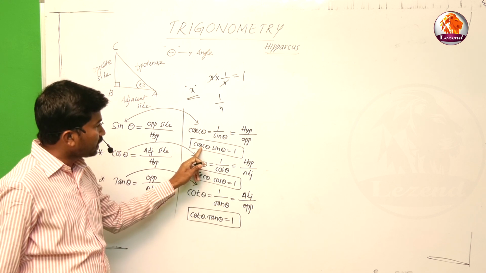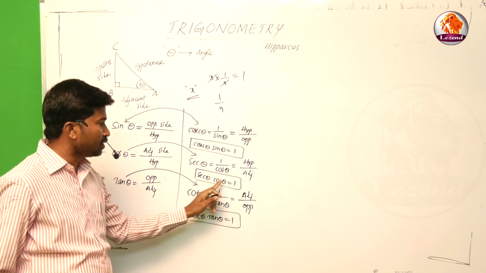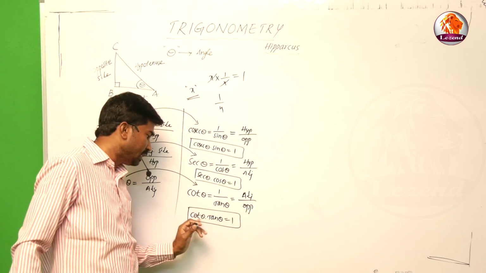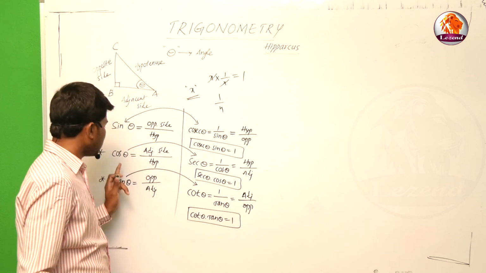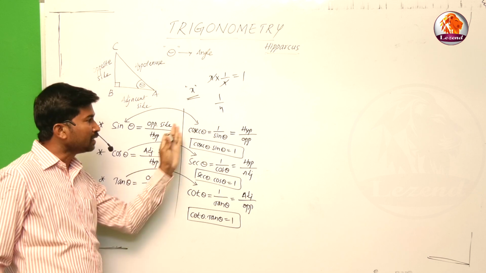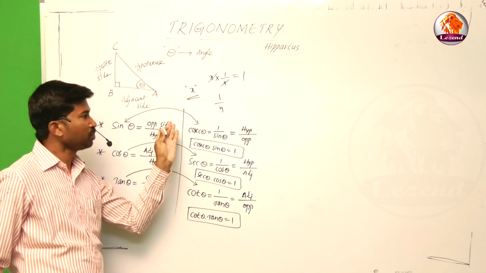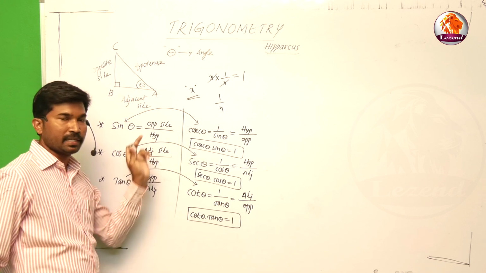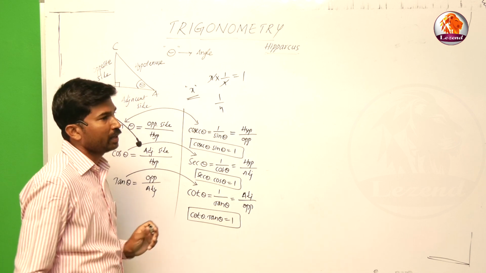Now cosec theta into sin theta is equal to 1 from these, sec theta into cos theta is equal to 1 from these, and cot theta into tan theta is also equal to 1. Sin, cos, tan, these three are the fundamental trigonometric ratios. These three are the reciprocals of the fundamental trigonometric ratios: sin to cosec, cosec to sin, cos to sec, sec to cos, tan to cot, cot to tan.